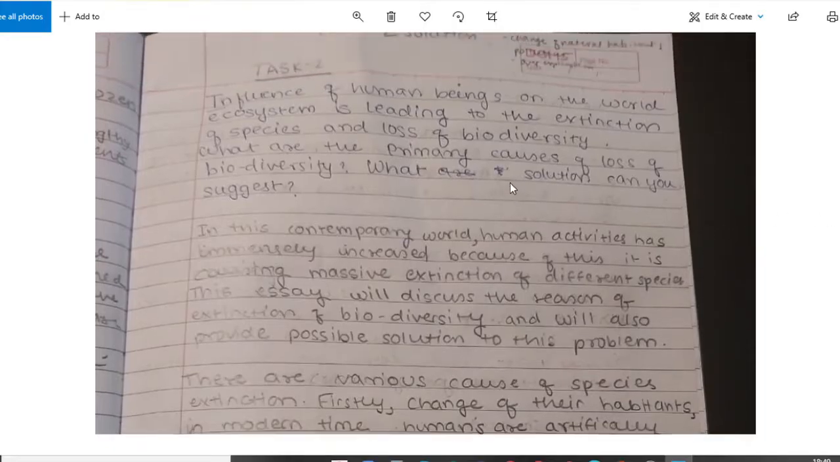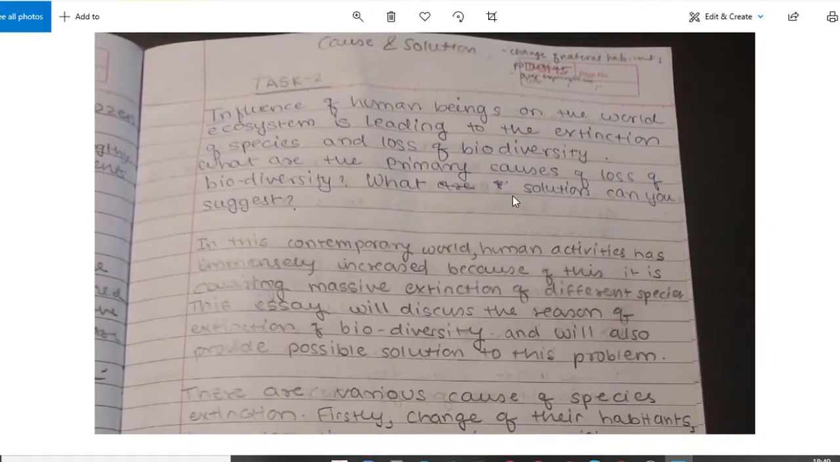So hello everyone. Today we are discussing task 2 and the question is: influences of human beings on the world ecosystem is leading to the extinction of species and loss of biodiversity. What are the primary causes of loss of biodiversity? What solution can you suggest?